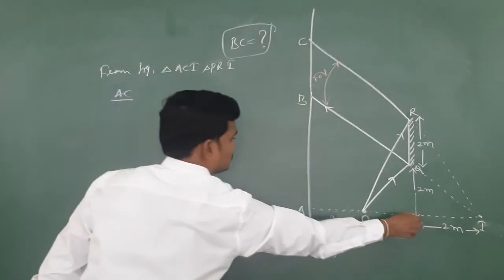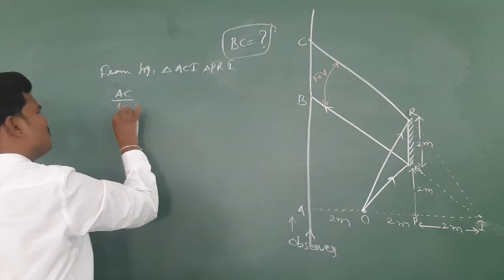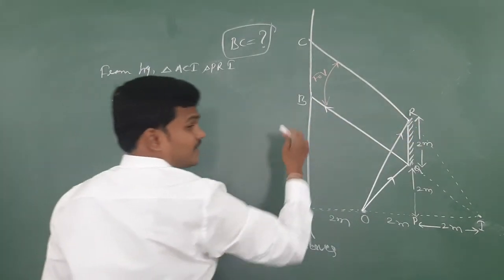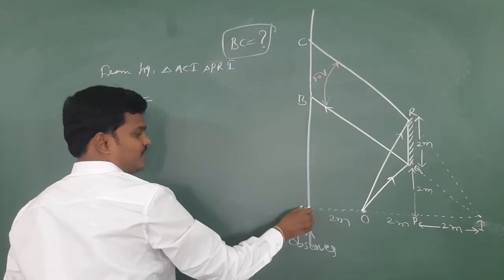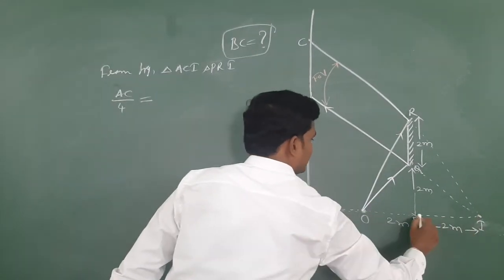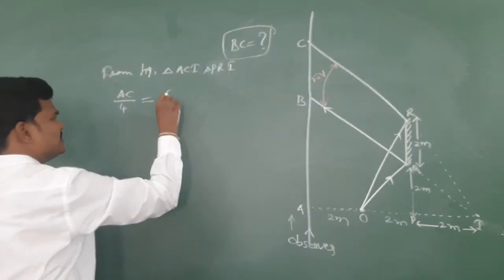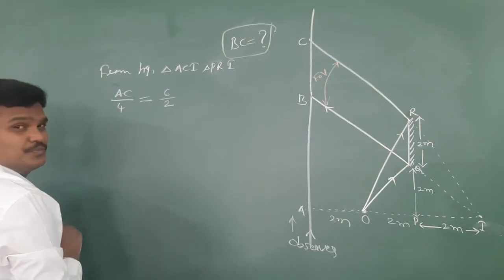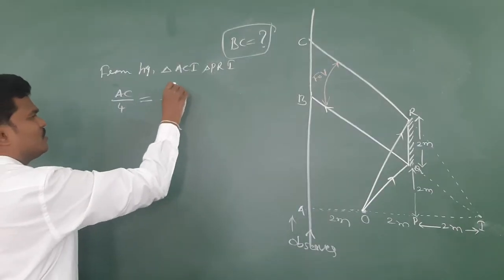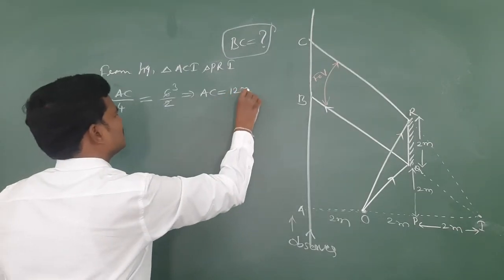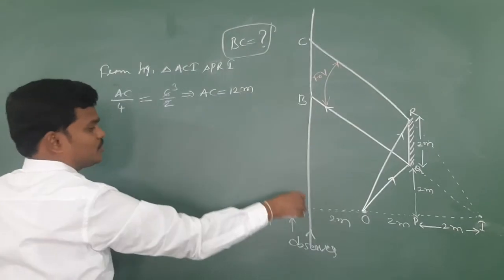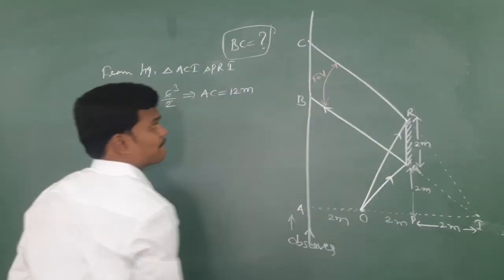What is PR? PR is 4. Height by height, base by base. Base of bigger one is 6, smaller one is 2. 6 by 2. Then I got AC value 12 meter. A to C is 12 meter.